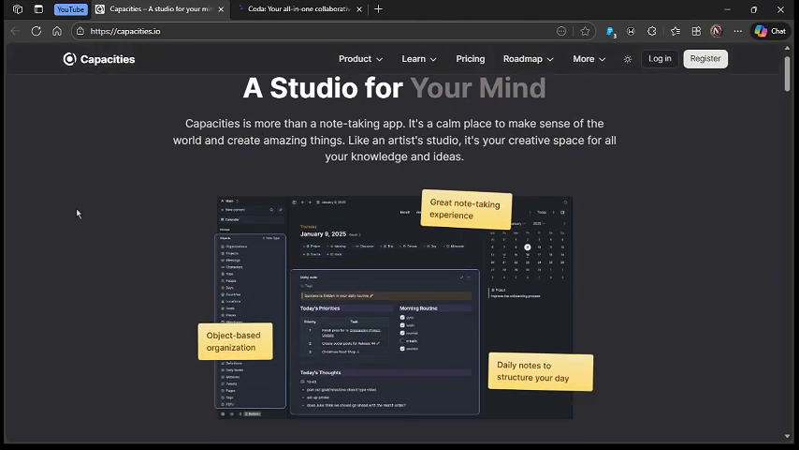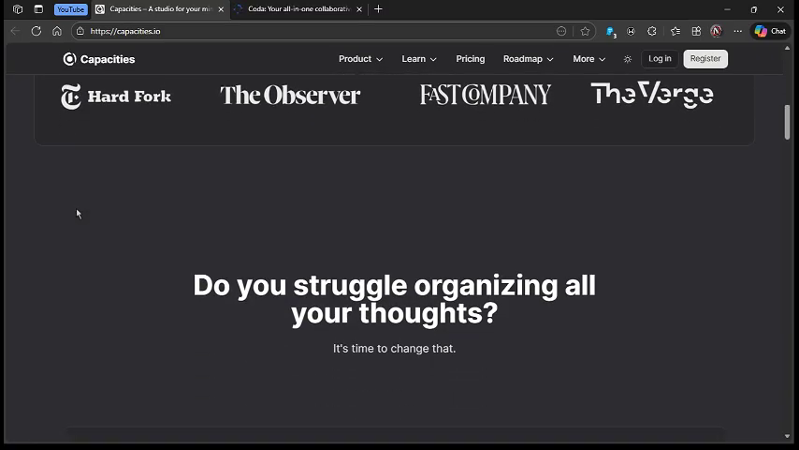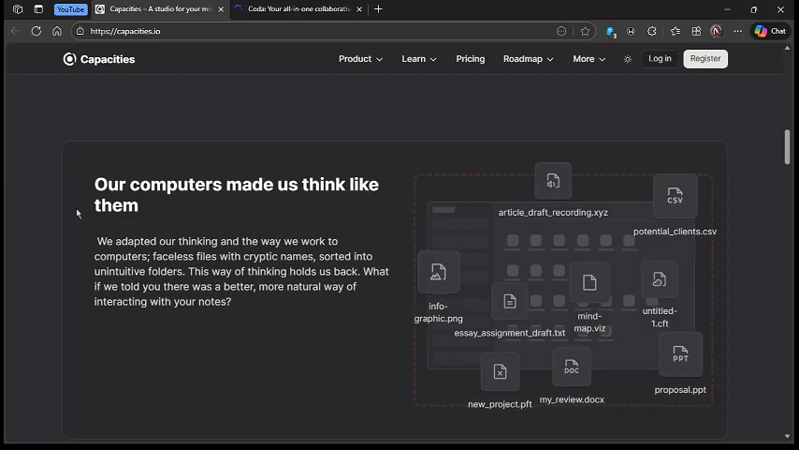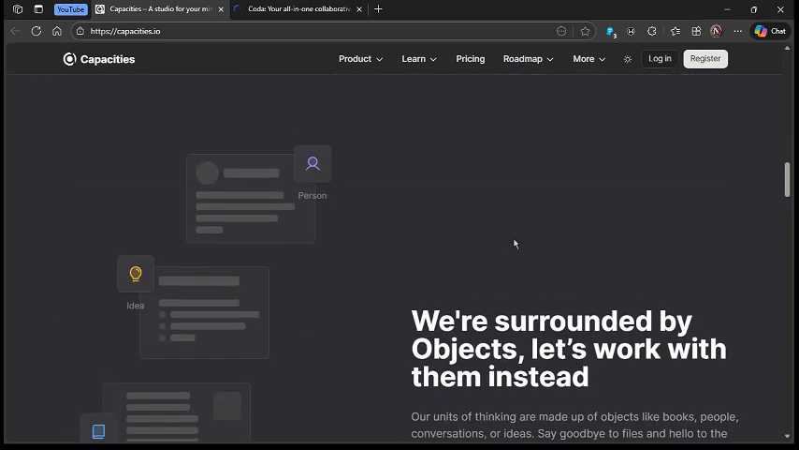In this video I'm going to create a quick output comparison review between these two AI brainstorming tools, which is Capacity and Coda. So let me dive into it. Talking about Capacity and Coda, Capacity feels like a studio for your mind.